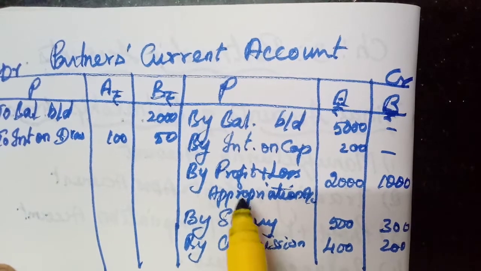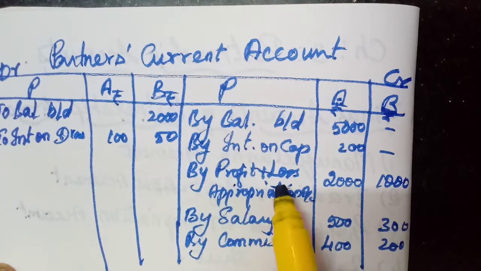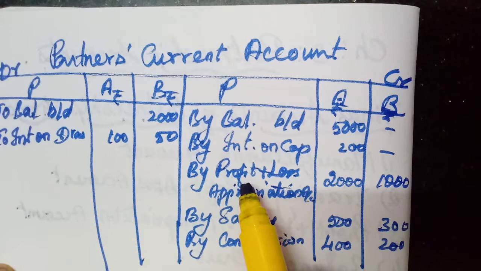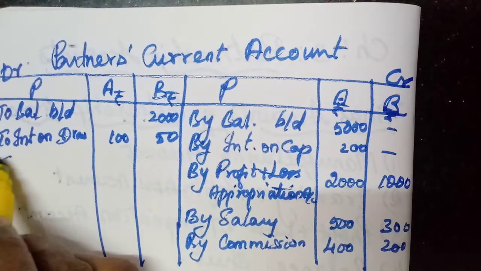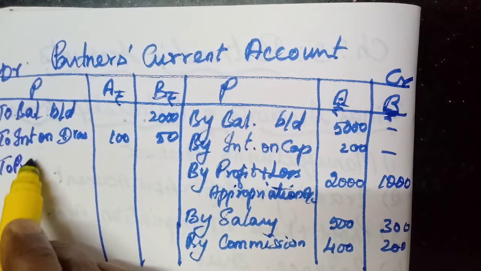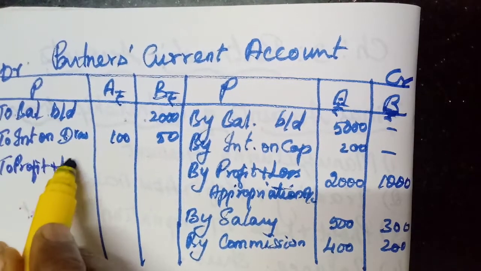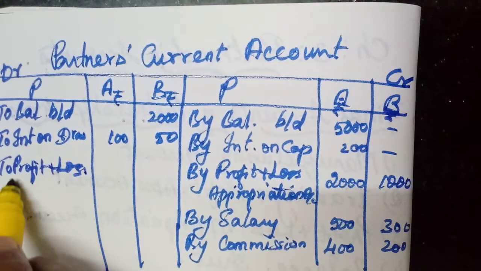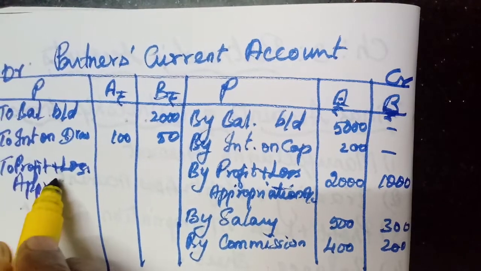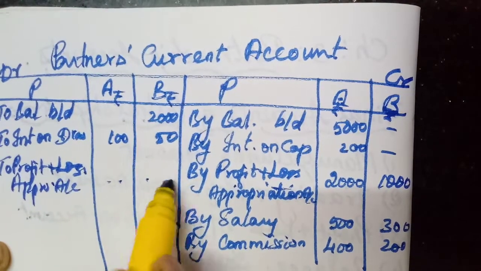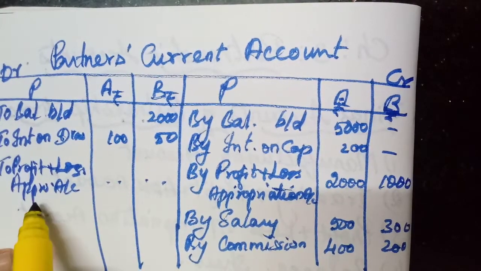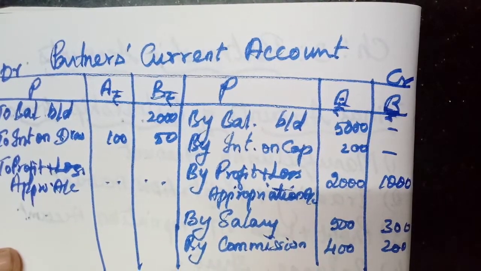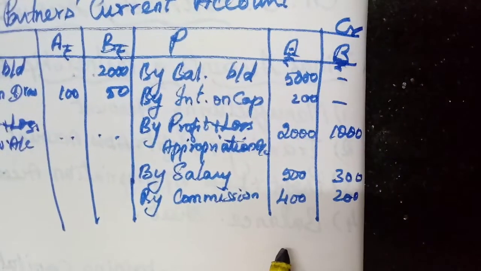If it is profit, we will give credit in this current account. If it is loss, what we should do? To profit and loss appropriation account, we have to write here. Understand? Either profit or loss only we will get. That's why I am not writing the loss here. Now we should balance this account.